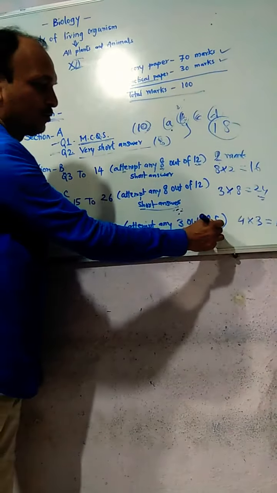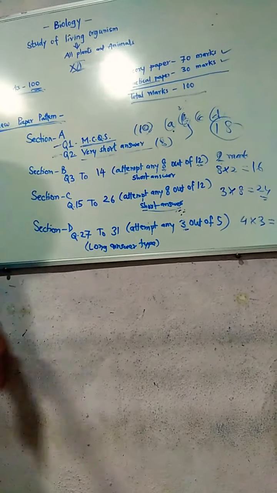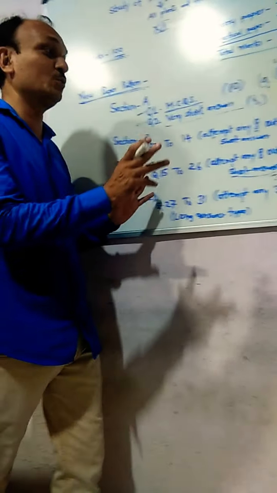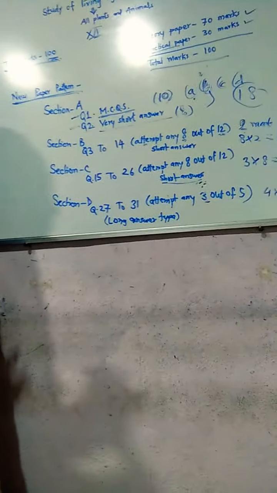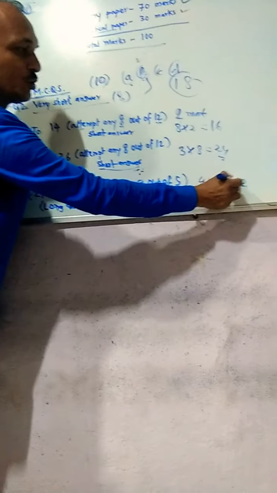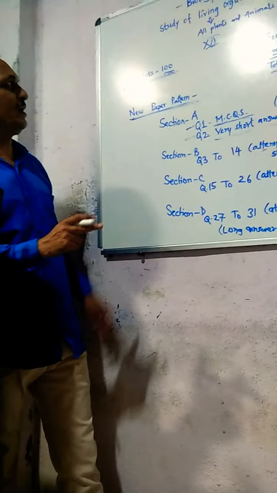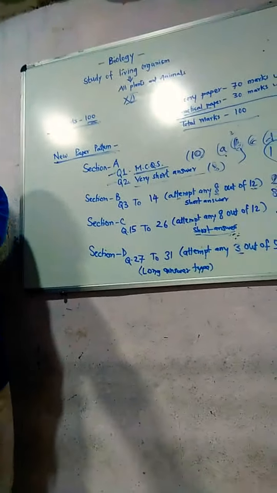Section D starts from question number 27 to 31. That is 5 questions, and you have to attempt only 3 out of 5. If you don't know the answers to 2 questions, don't worry. You have to attempt only 3 questions, and that will give you 12 marks. So this is the whole new paper pattern.